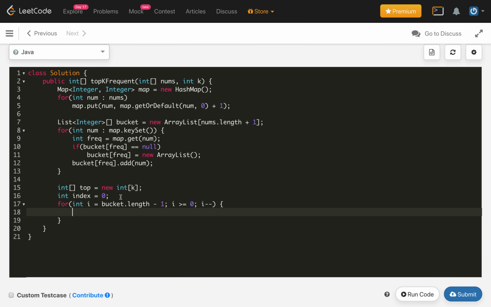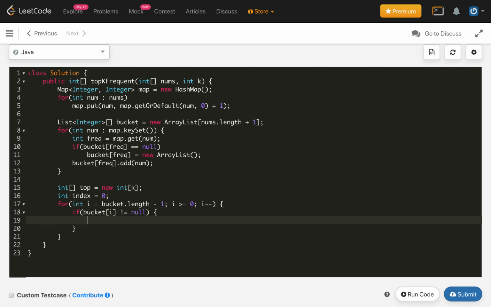First we get the list from this, if it is defined. If bucket of the current index is not equal to null, then there must be some numbers, and for those numbers we will put them into our top array.